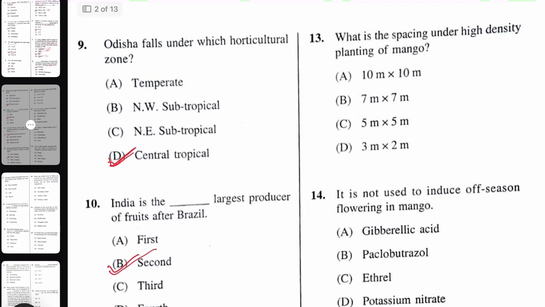Next question. What is the spacing under high density planting of mango? High density planting of mango. The right answer will be 5 meter into 5 meter. See, this is for ultra high density planting. If ultra high density planting came in the question, then this would be the right answer: 3 meter into 2 meter. But for high density planting, 5 meter into 5 meter.